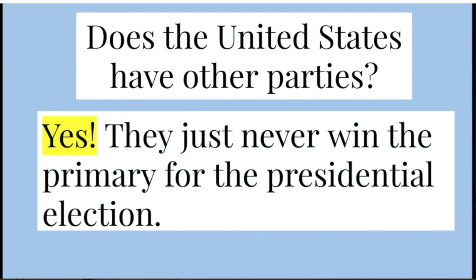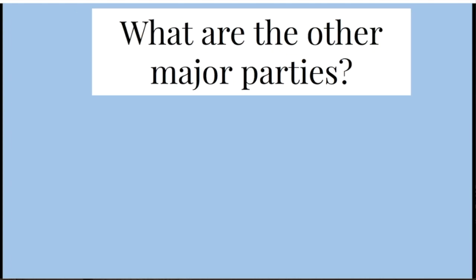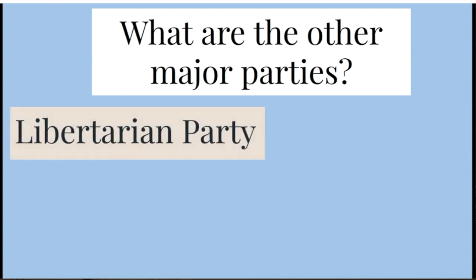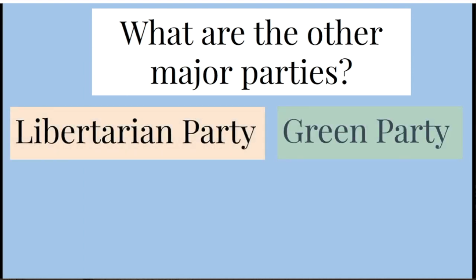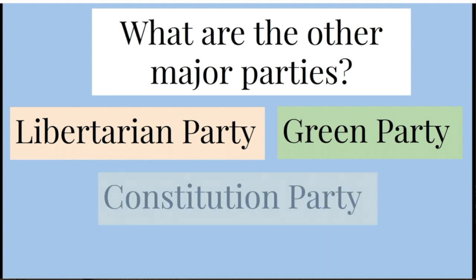Does the United States have other parties? Yes. They just never win the primary for the presidential election. What are the other major parties? Libertarian, Green Party, and the Constitution Party. These three have the most members in other parties.